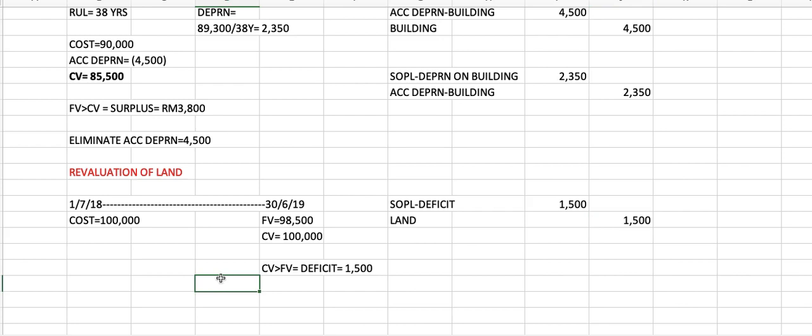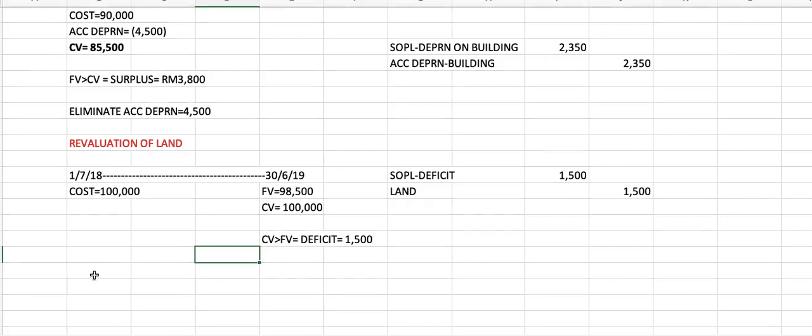Next, plant and equipment and motor vehicle are to be depreciated at 10%. Okay, so this one we will calculate the depreciation. Depreciation on plant and equipment.